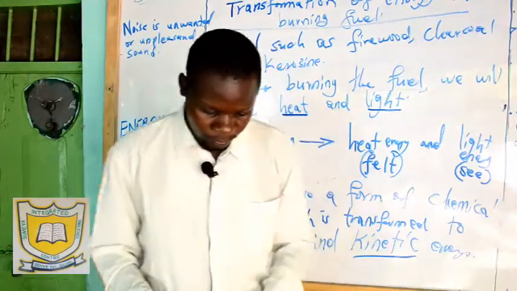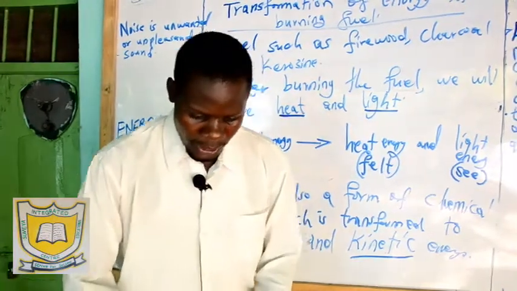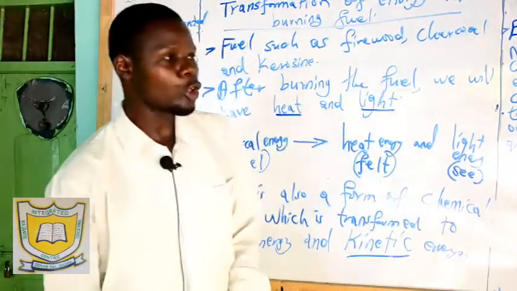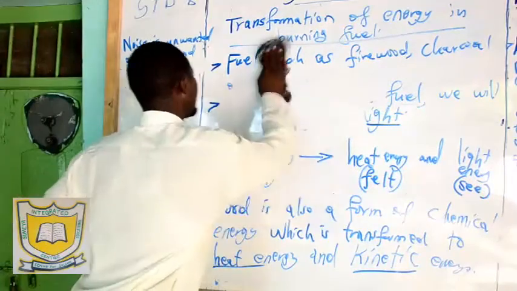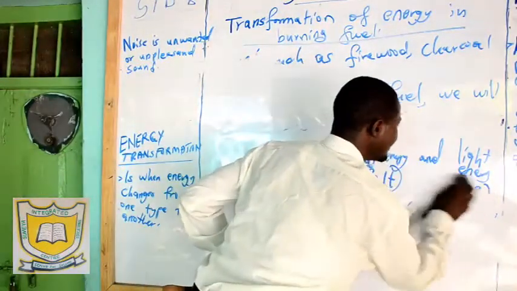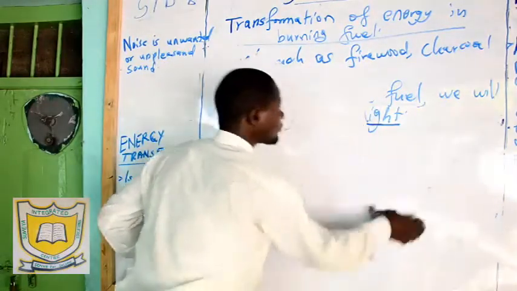Now, there is transformation of energy from what we call solar. Solar means the sun. Let me highlight it here. We have solar energy being transformed to chemical energy here.